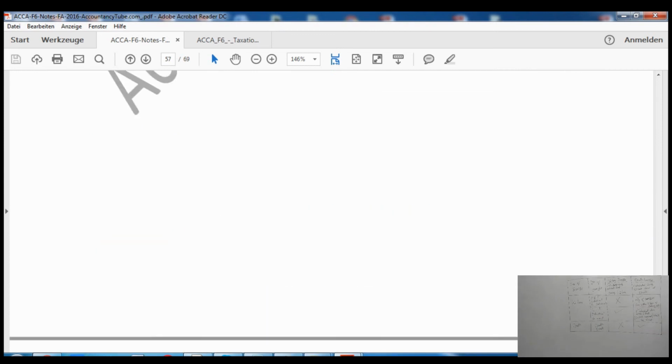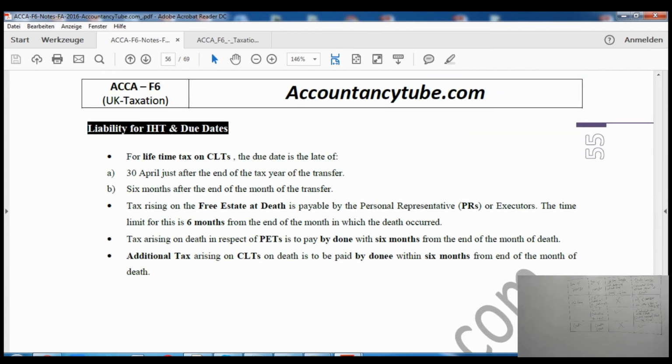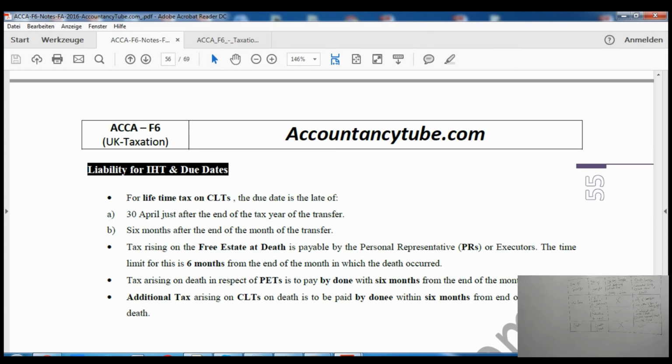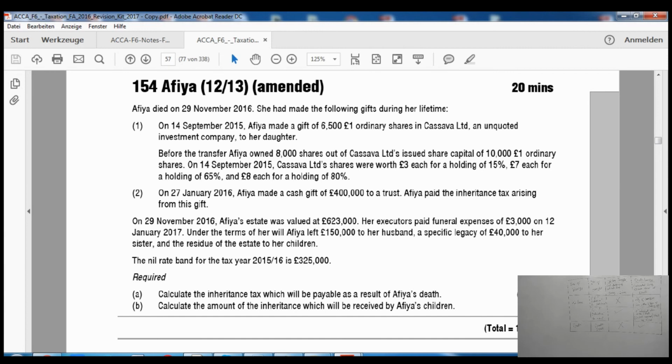Please remember, from the theoretical point of view, and especially in MCQs, this basic tax planning, liability and due dates, and benefits of lifetime transfer are very, very important, because the examiner can examine, especially in MCQs, and he can also examine in big questions as well, but especially in MCQs he can examine.